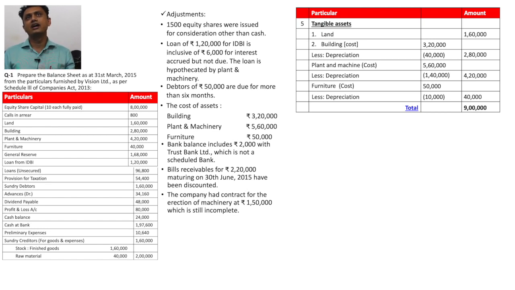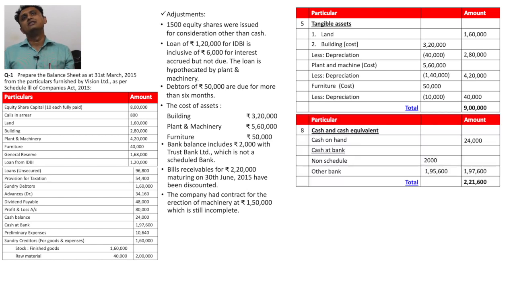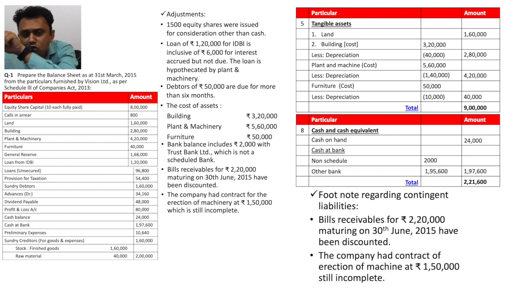Now we focus on another adjustment: bills receivable for 2,20,000 maturing on 30th June 2015 have been discounted. 30th June 2015 is after our year completed on 31st March 2015, so it is irrelevant information.